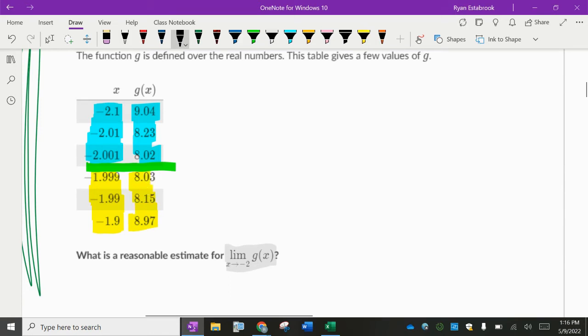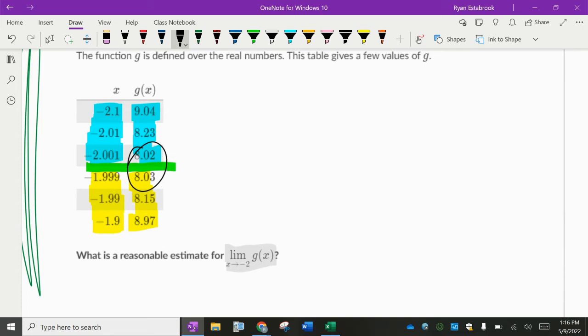As these x values get closer and closer to -2, what's happening with these y values? Can you see how these y values are converging on something? How as those x values are getting closer and closer to -2, what are these y values getting closer to? I can look at the trend: 8.97, 8.15, 8.03. And from the other side, 9.04, 8.23, 8.02.